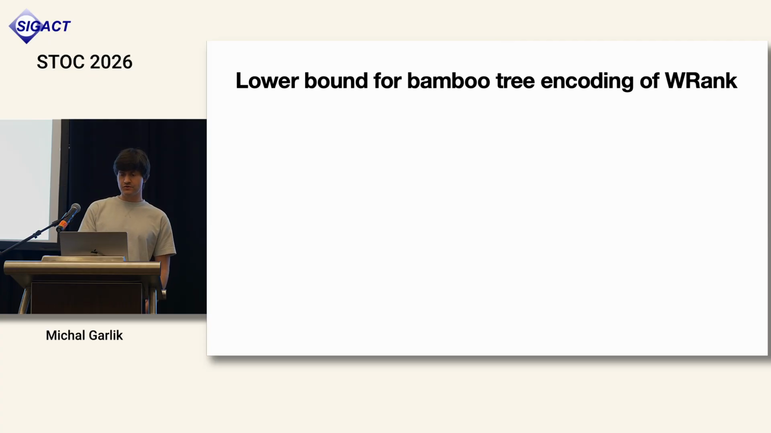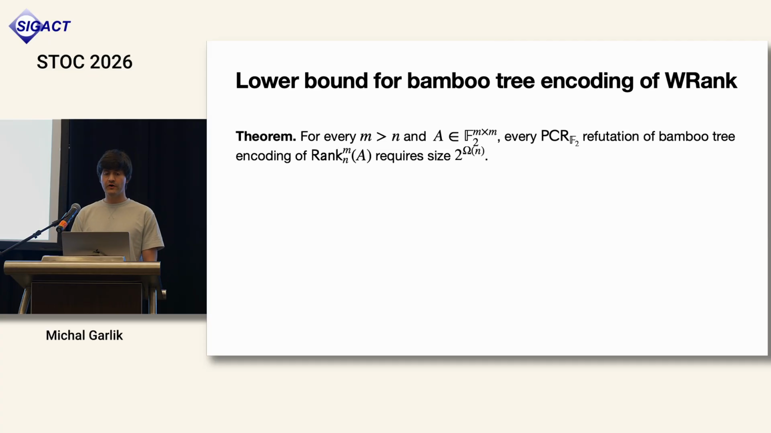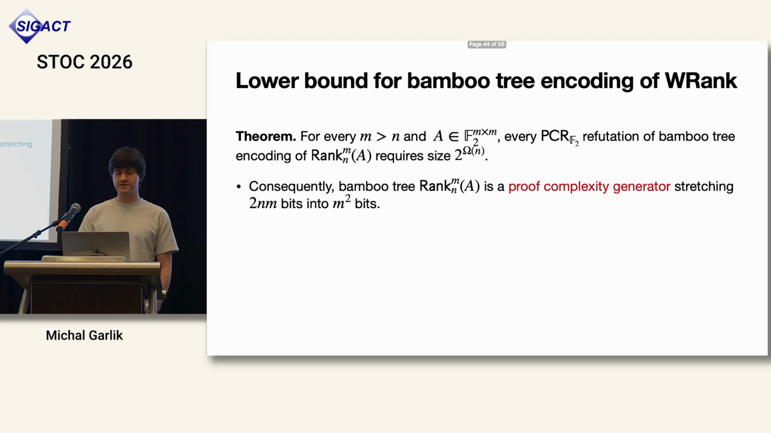So the first lower bound we prove is the theorem which says that for arbitrarily larger m than n, and for arbitrary matrix A on the right-hand side, polynomial calculus resolution refutations of the negation of the weak rank principle require size 2 to the omega of n. So this is a very strong theorem. The lower bound is exponential. It does not depend on m. And the matrix A on the right-hand side is completely arbitrary.